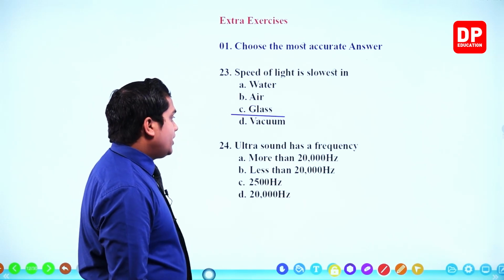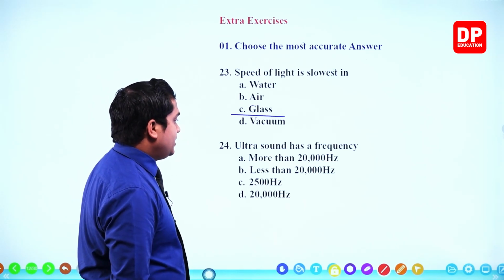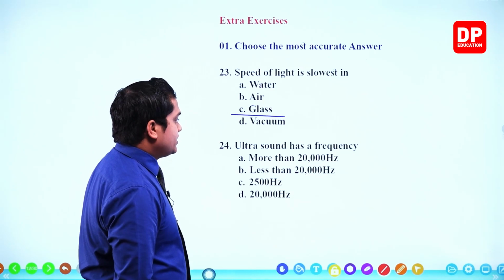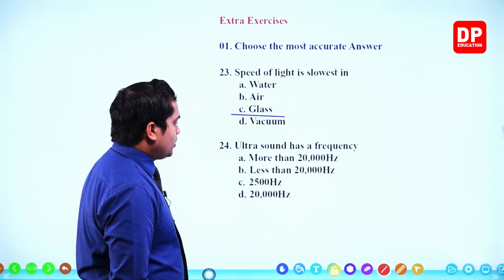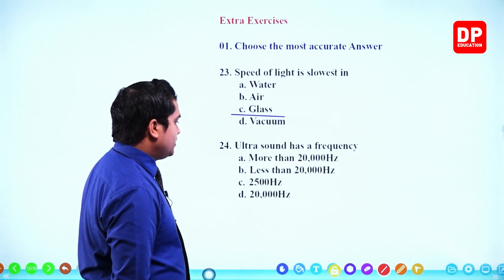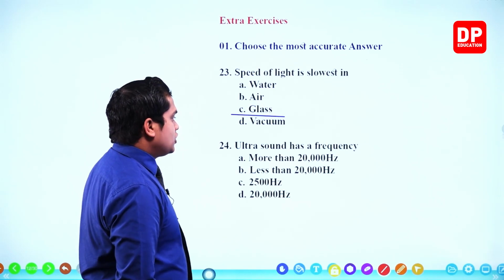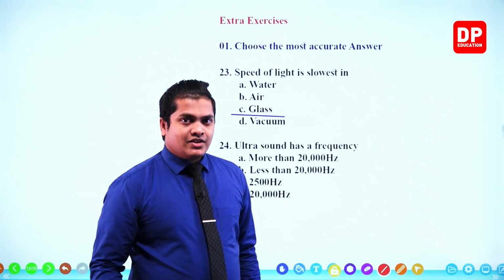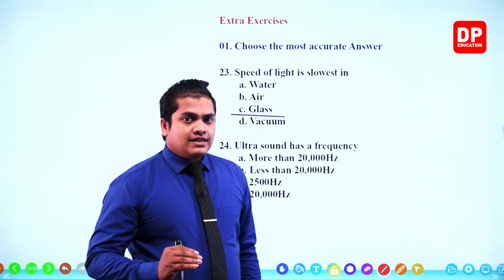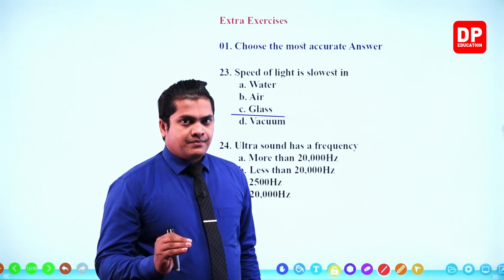Next one. Ultrasound has a frequency: more than 20,000 Hertz, less than 20,000 Hertz, 2,500 Hertz, 20,000 Hertz. Ultrasound is a sound wave which has a frequency greater than 20,000 Hertz.